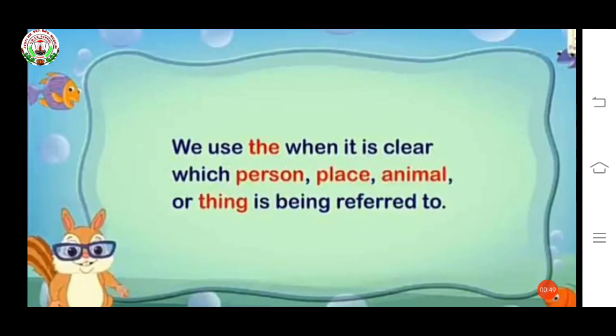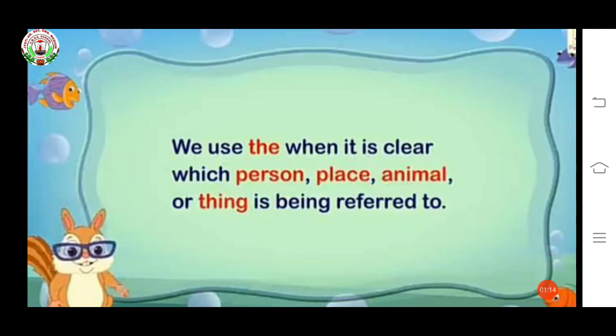See, we use the when it is clear which person, place, animal or thing is being referred to. Again I am reading. We use the when it is clear which person, place, animal or thing is being referred to.